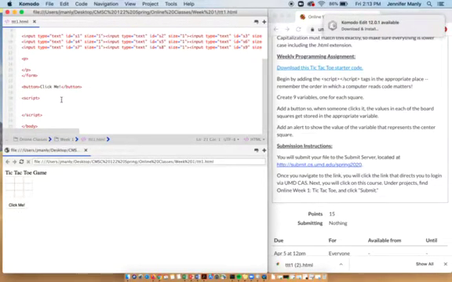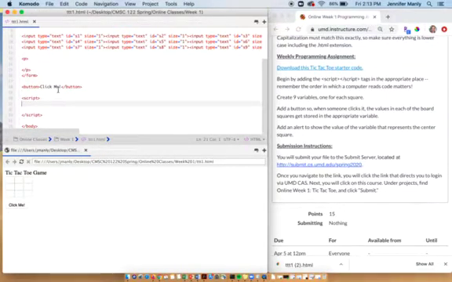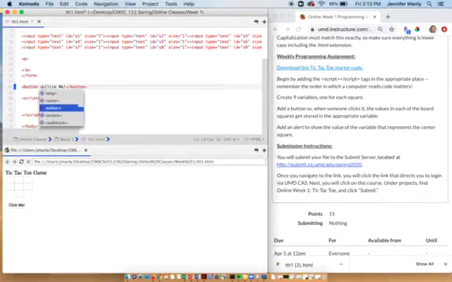Okay, so the next thing we're going to do is we are going to add something to the button, and we're going to say on click, and we're going to say store game. Okay, so store game is a function, and we are going to define that function, okay?